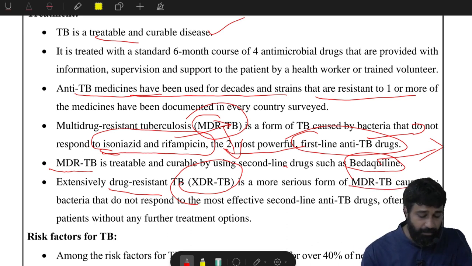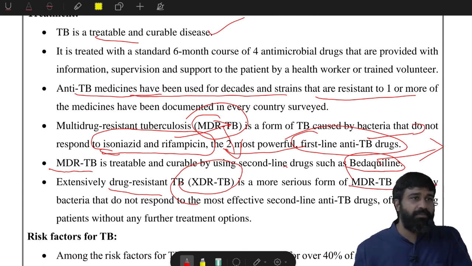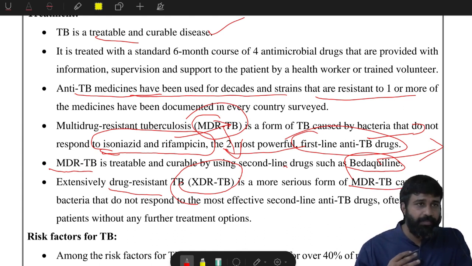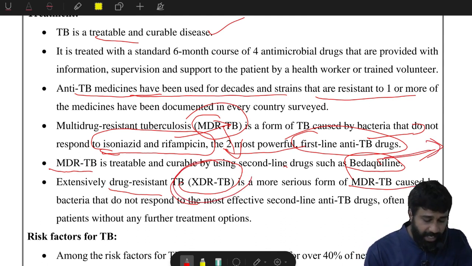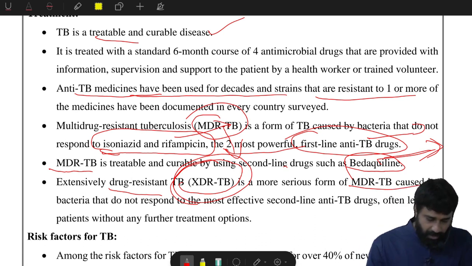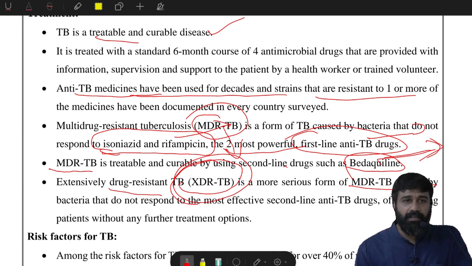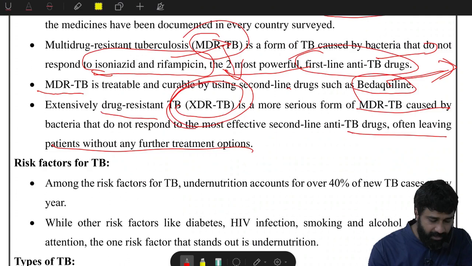Multi-drug resistant TB is caused by bacteria that do not respond to the first two stages, that is, the anti-TB medicine and also bedaquiline. The third stage is XDR TB. XDR TB is very severe and very dangerous, and no drug will respond to it. Therefore, it requires a lot of care and curative measures from the healthcare personnel.